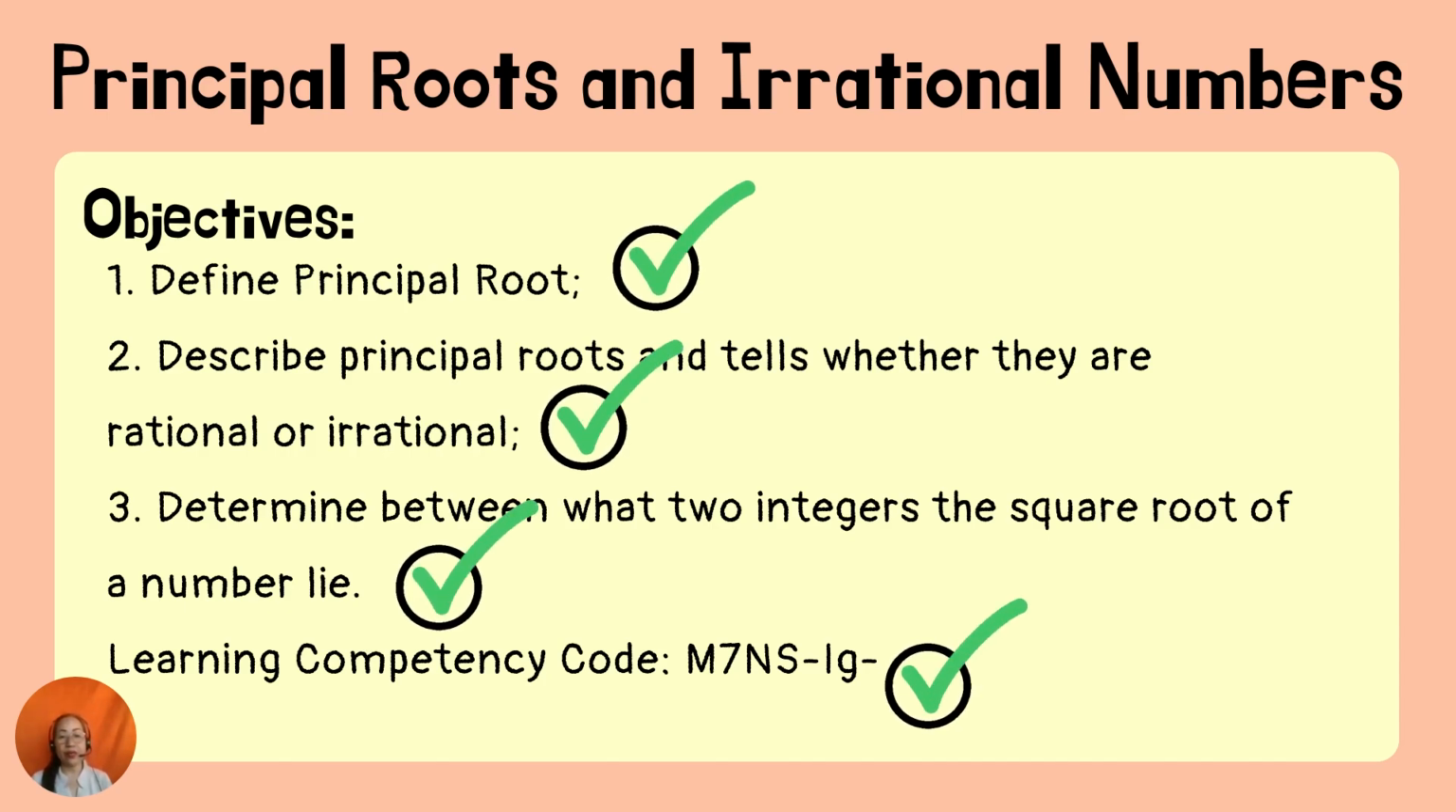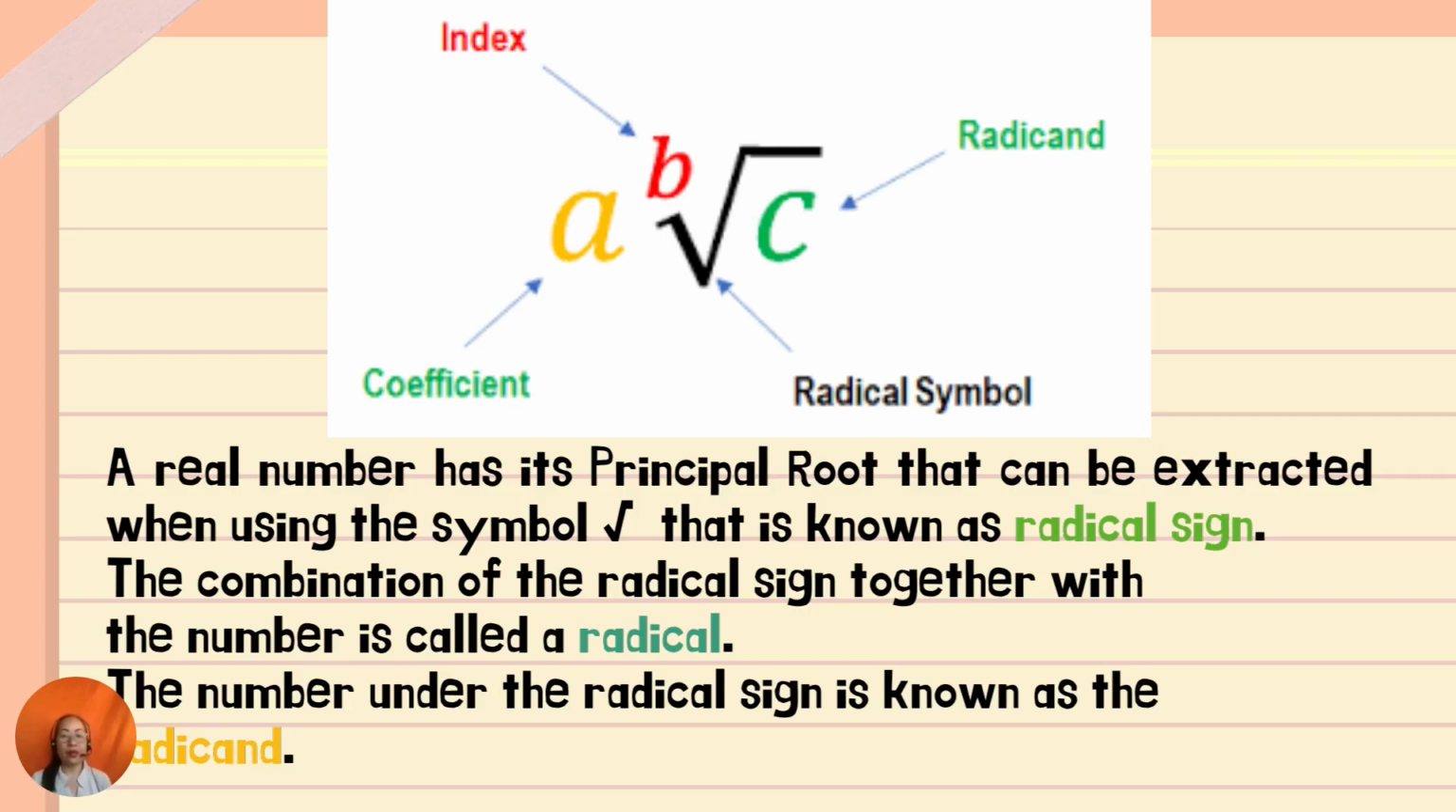The learning competency code is from the most essential learning competencies of mathematics: M7NS-1G. I don't know, is this one visible? But I want you to observe the way it is written. There are letters and a sign. The sign there is considered the radical symbol. It's a symbol for finding the root. C is the radicand, the number you are going to look for the root of. A is actually the index.